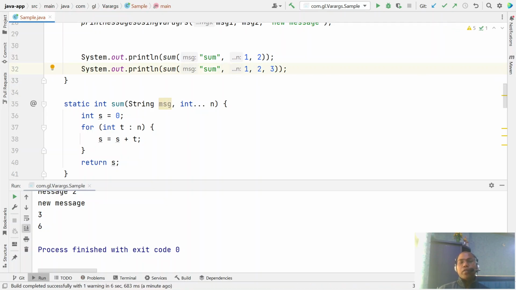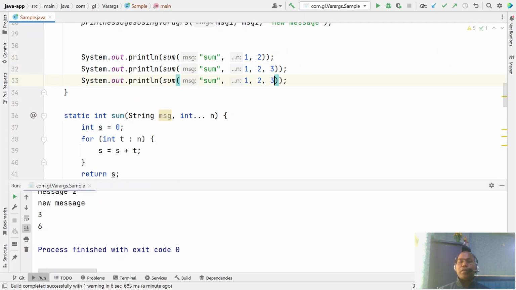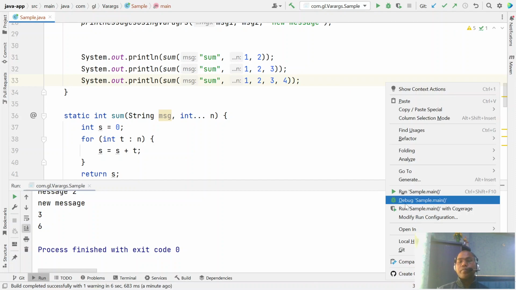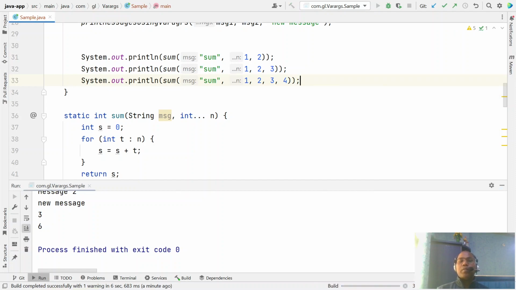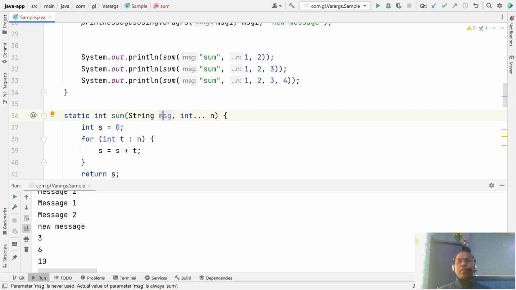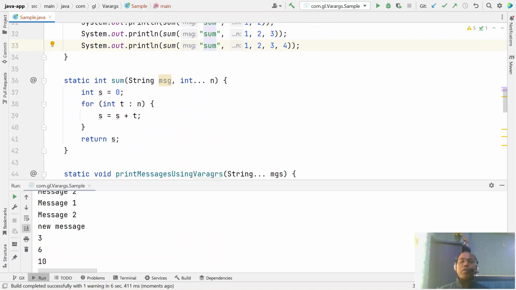Now the first argument is a non-variable argument you must pass, right? And after that you can pass any number of arguments, like 4. You get the summation of whatever message you want to print. Even you can use a message like sum, add, subtract, whatever, according to the logic you have.